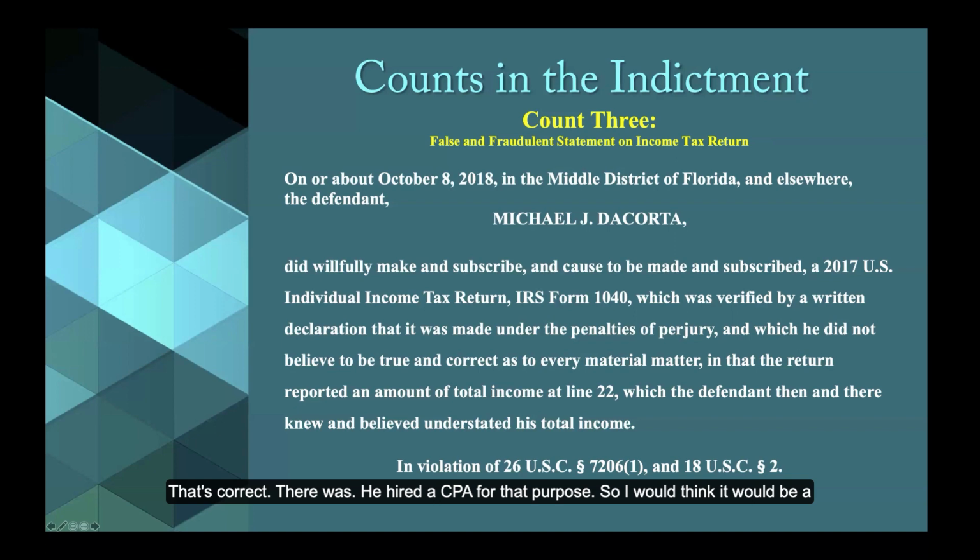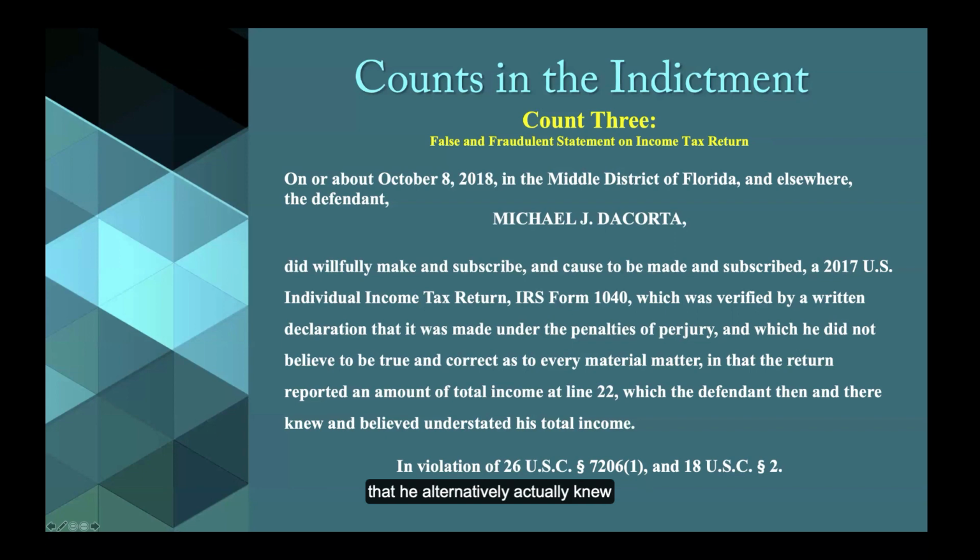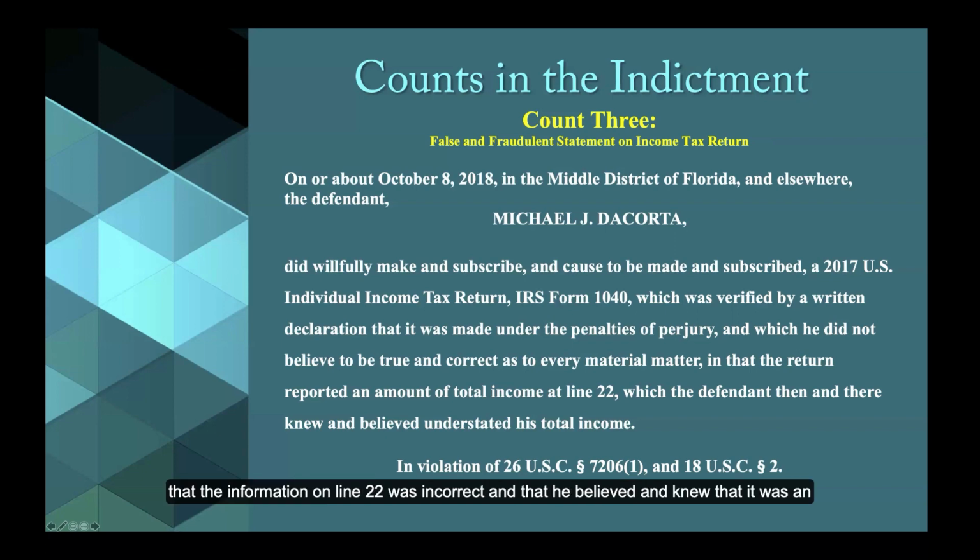So I would think it would be a very high hurdle to know a man's mind when he hires a professional specifically accredited and licensed to do the work, and then simply signs off, as everyone does, on the CPA's work, that he alternatively actually knew that the information on line 22 was incorrect, and that he believed and knew that it was an understatement of his income. But that's what they had to prove.